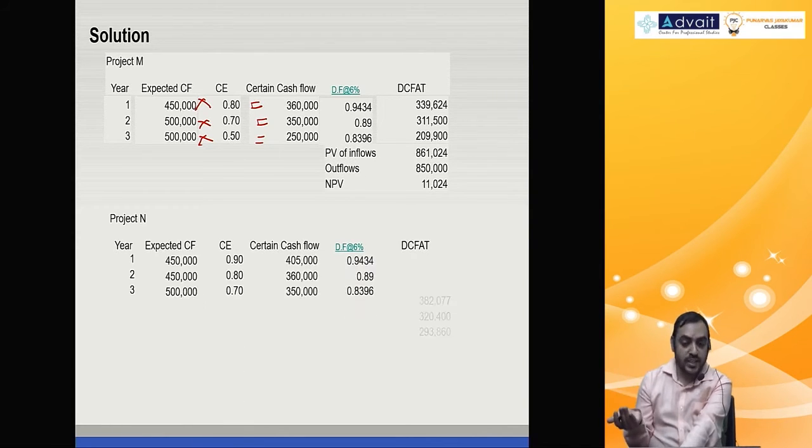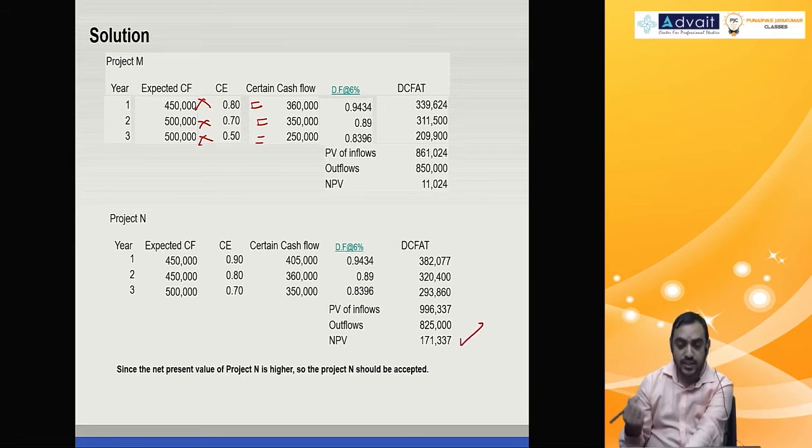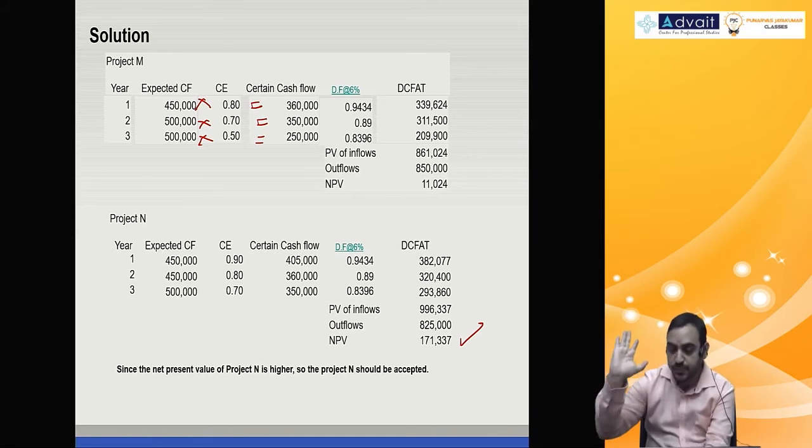Same thing you do for project N. You get NPV. Choose the project with the highest NPV. Highest NPV is in project N. So project N is selected. Okay. So 2 minutes. Take a look at the solution. Nothing to write down. I have given the solution in the material. See if you have any doubts. 2 minutes. Take a look at the question.